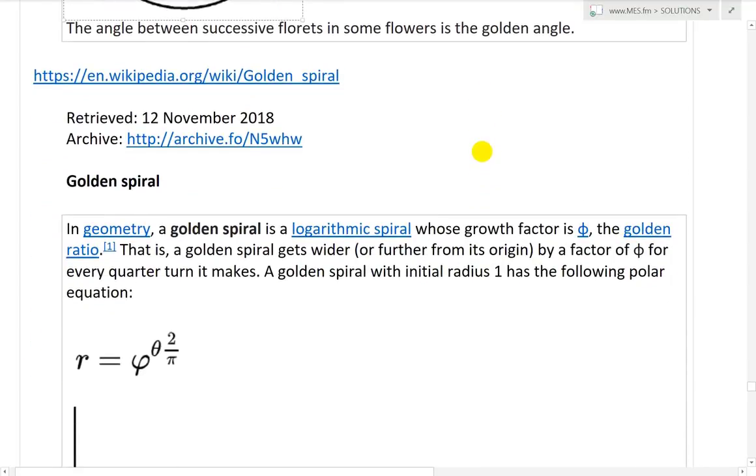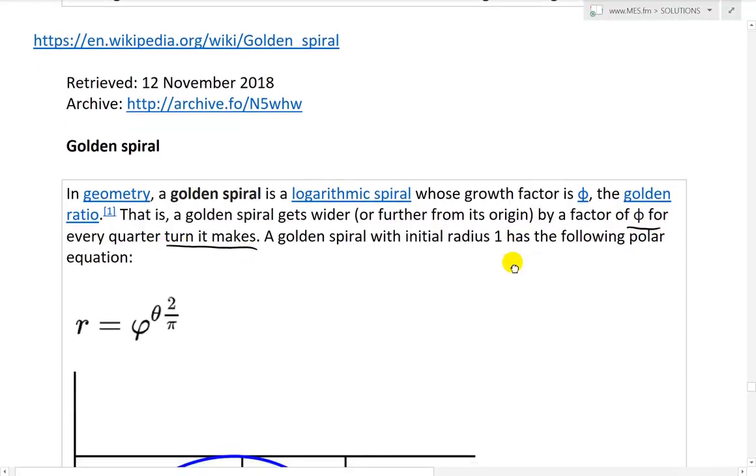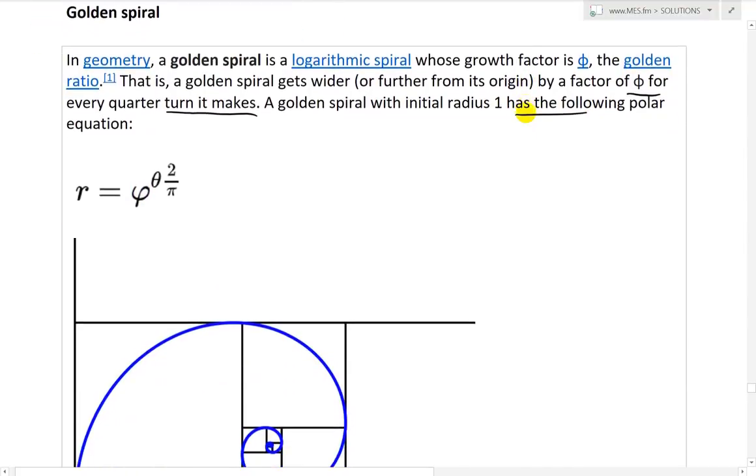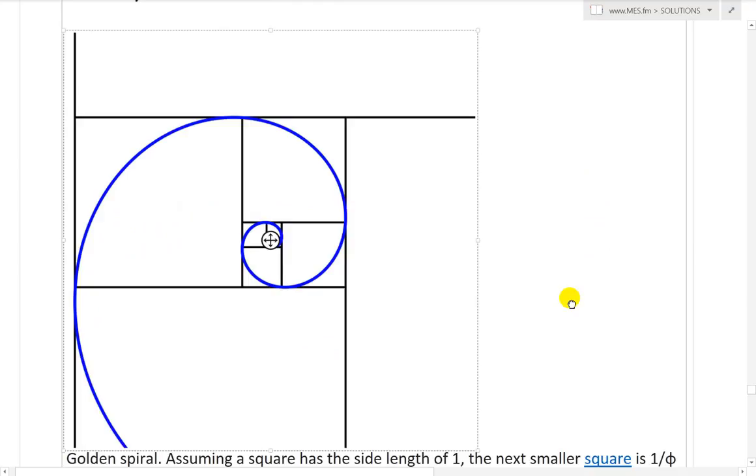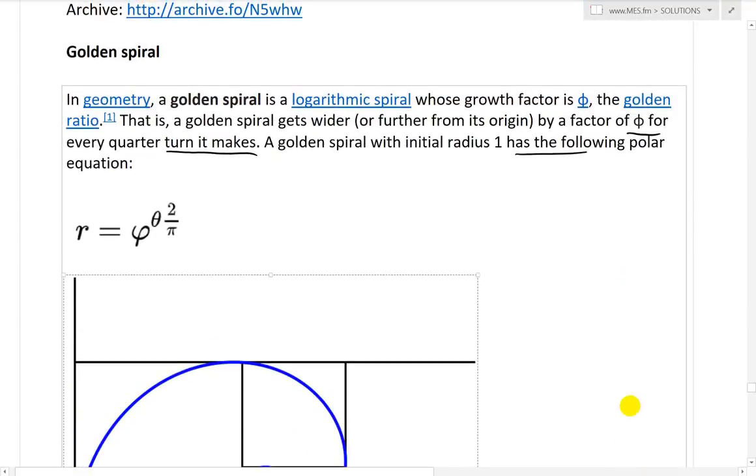So now let's look at the golden spiral. So in geometry, a golden spiral is a logarithmic spiral whose growth factor is phi, the golden ratio. That is, a golden spiral gets wider or further from its origin by a factor of phi for every quarter turn. And this is in polar coordinates. A golden spiral with initial radius 1 has the following polar equation: r equals phi to the power of the angle theta times 2 over pi. And that's in radians. So yes, then what you end up having is this spiral across like that, where, again, where's the definition here?